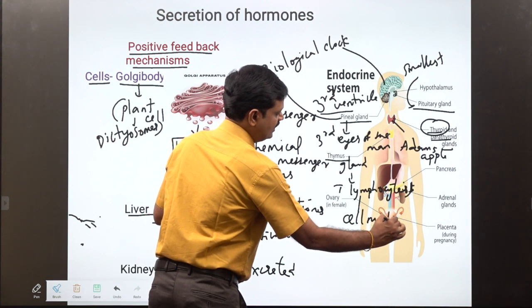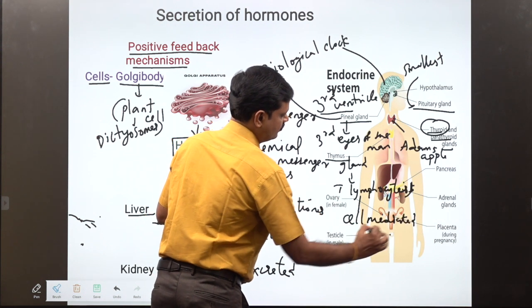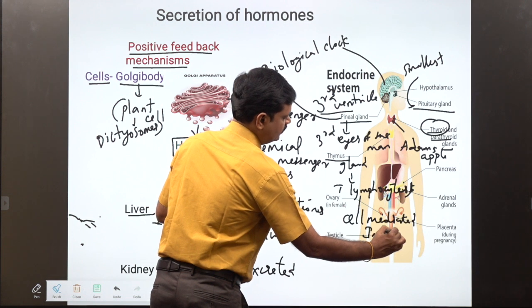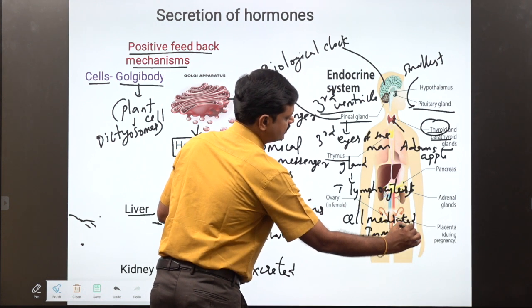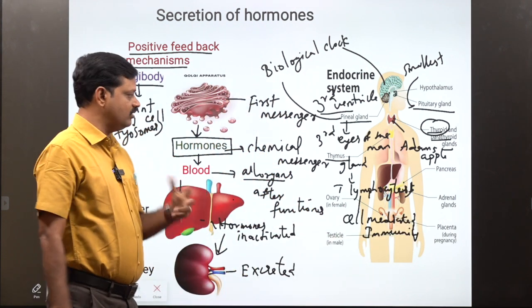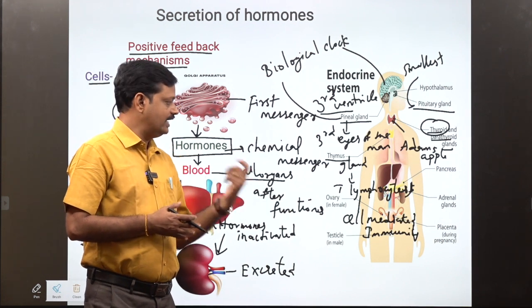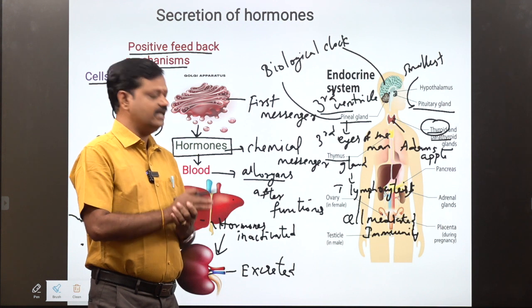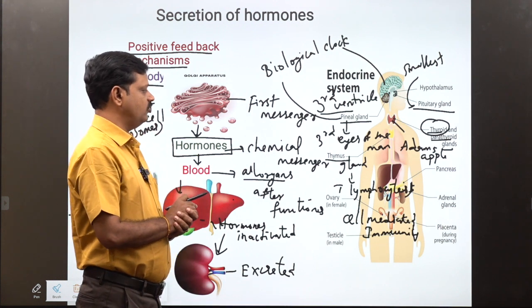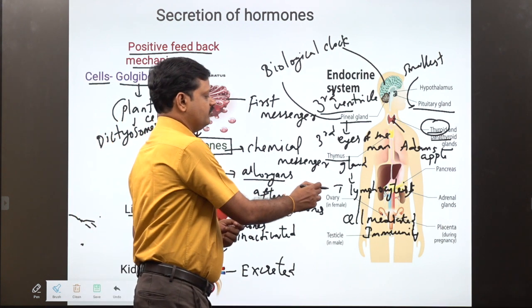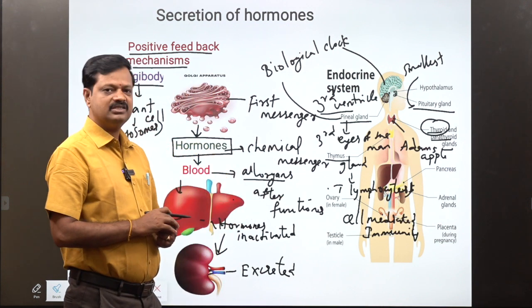They will ask questions like which cells are involved in cell mediated immunity, B lymphocytes or T lymphocytes. The exact answer: T lymphocytes are involved in cell mediated immunity, and T lymphocyte maturation takes place in the thymus gland.